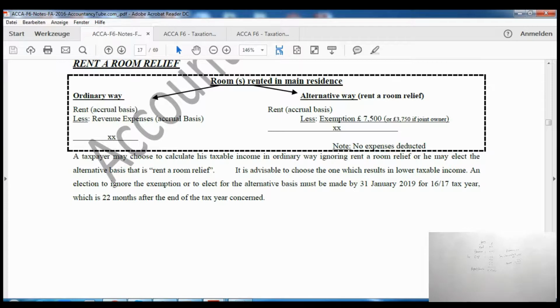Then there's something called the alternative way. Alternative way is sometimes known as the rental room relief way as well. So what would happen here is you cannot deduct the expenses under this method. So we'll take the rent only, but we can deduct the exemption, which is £7,500 for our current tax year. Now, for example, if the property is jointly owned, then we'll take half of it instead of £7,500.